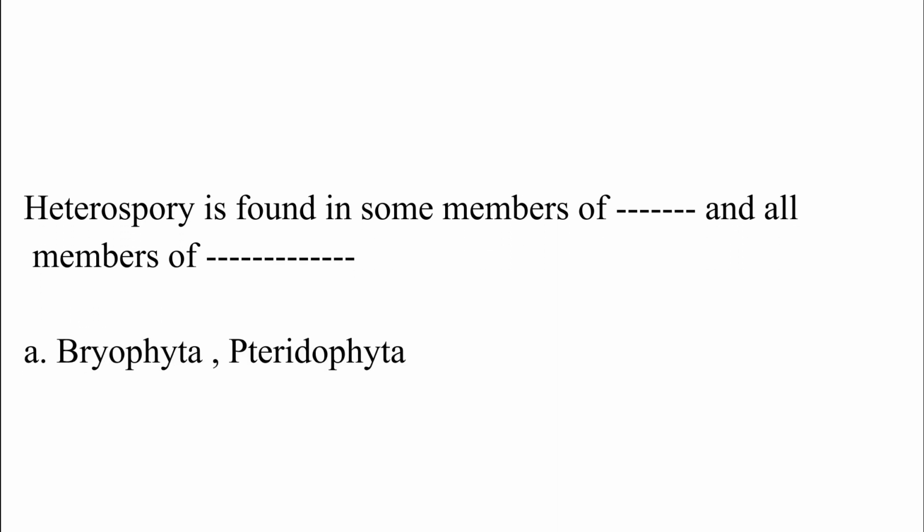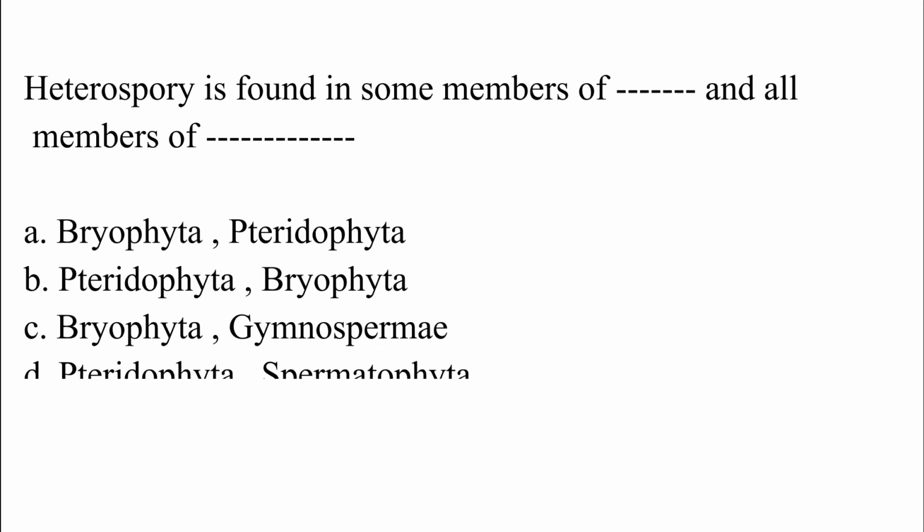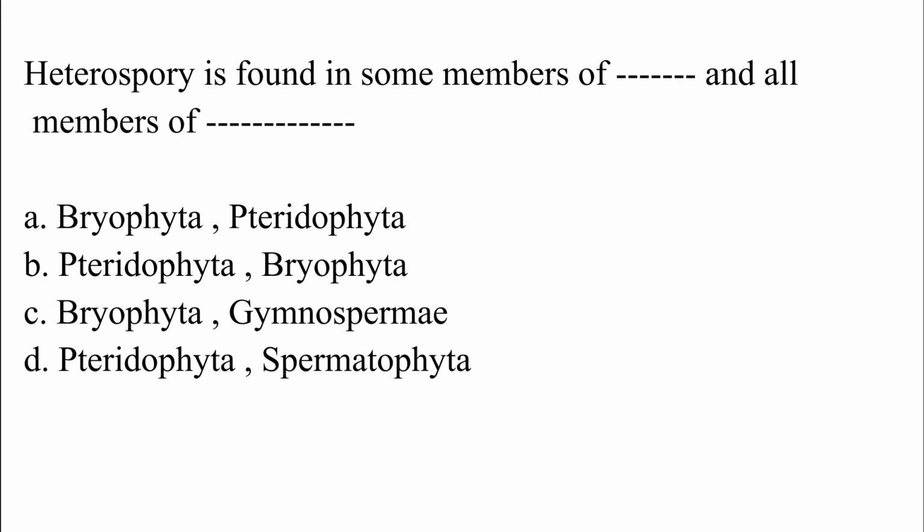Heterospory is found in some members of dash and all members of dash. Option A, Bryophyta, Pteridophyta. Option B, Pteridophyta, Bryophyta. Option C, Bryophyta, Gymnospermy. Option D, Pteridophyta, Spermatophyta. The correct answer is option D, which is Pteridophyta and Spermatophyta.